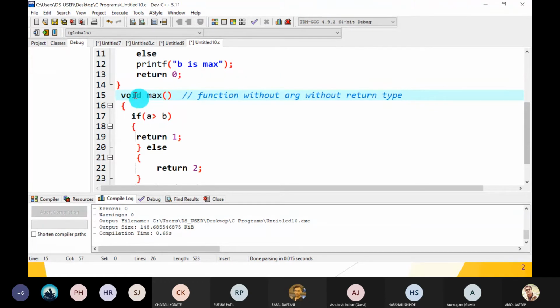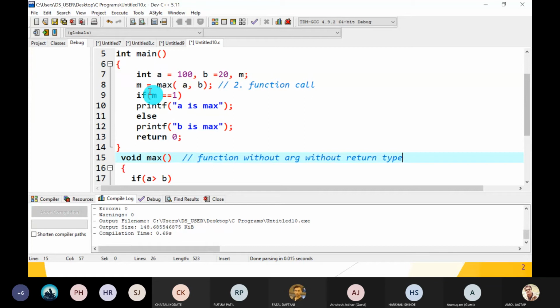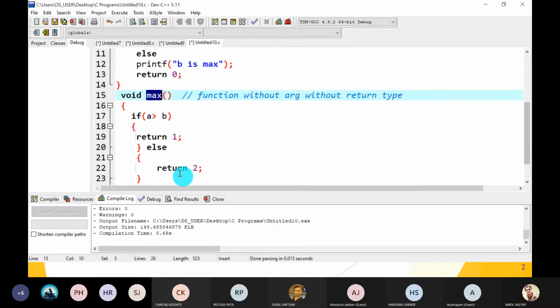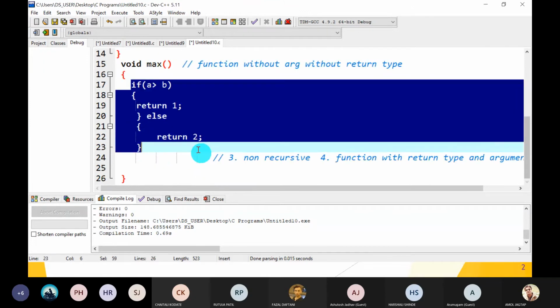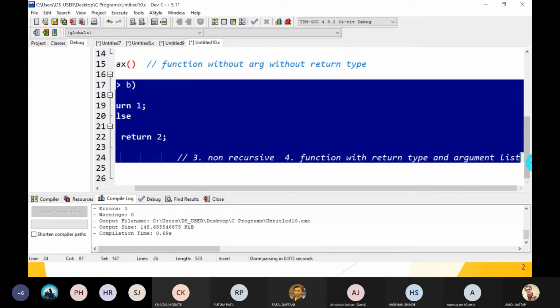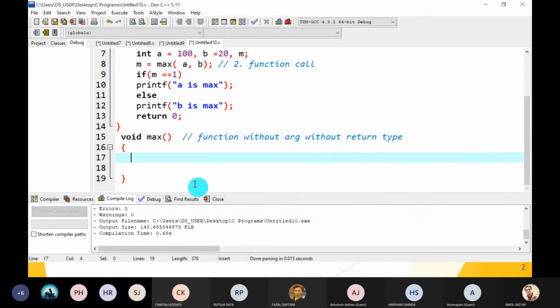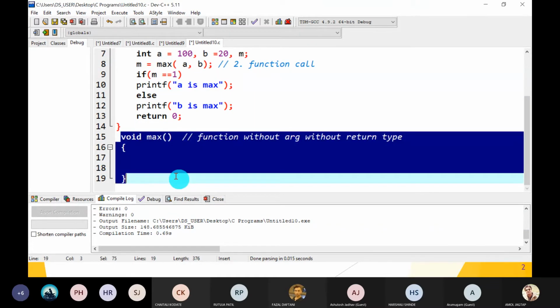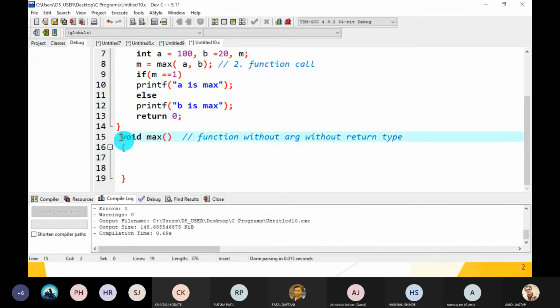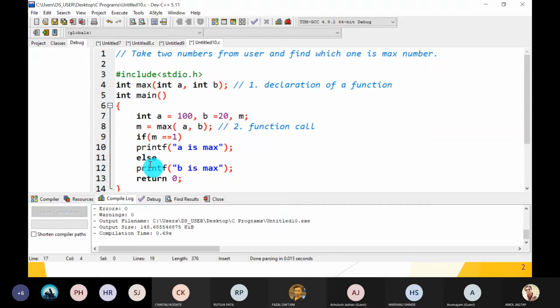Guys, understood what they decided? Main function decided I am very busy. Max, you have to take the values of A and B from the user yourself and find out which one is the max, and you have to display it on your own. So the body of that function is also changed. This is called the function, just the structure of the function. The whole is called the function definition. Inside the curly bracket, it is called the body of the function max. Now there are the changes.